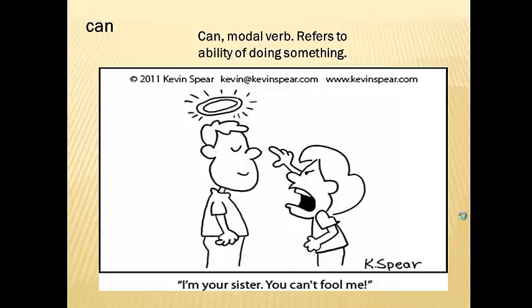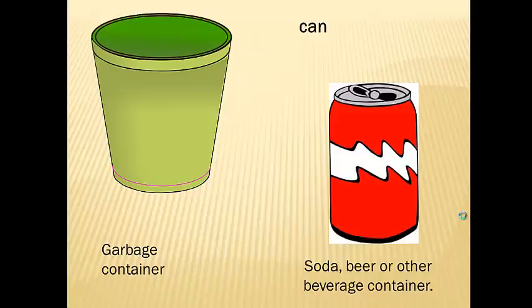So let's go with the word can. Let's start with one of the meanings, which is a modal verb that refers to the ability of doing something. As you can see in this picture, there is a girl telling her brother, I'm your sister, you can't fool me. And there's another use of the word can. For example, a garbage container, or a container for soda, beer, or other beverage. So it can be a beverage container, it can be a garbage container, it can be another type of container that is called can as well, or it can also be a modal verb referring to ability.